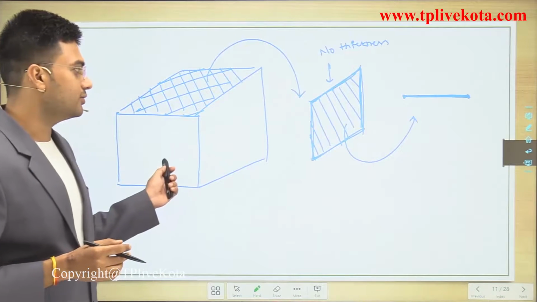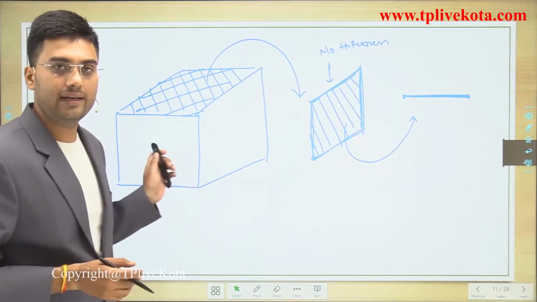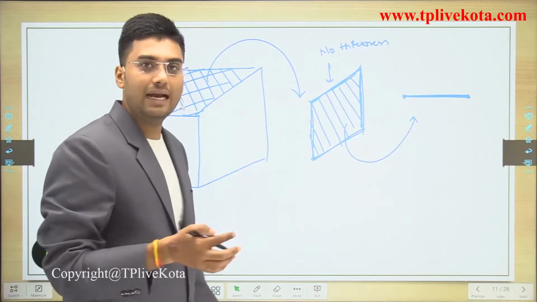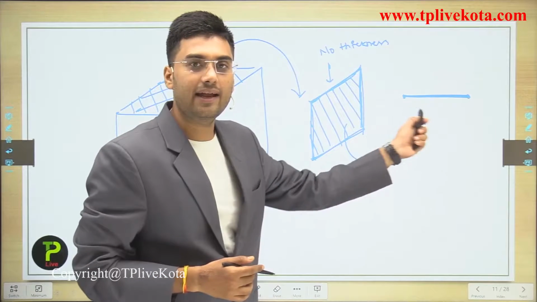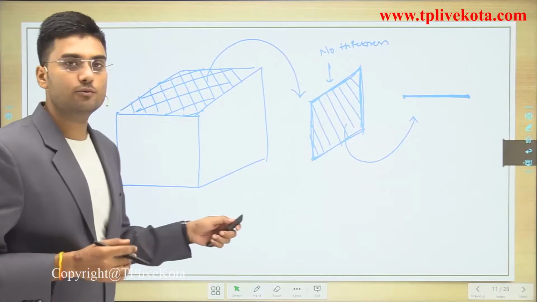So this is the solid. It has thickness, length and breadth, and it can be moved from one place to another. And this is the surface, and the surface ends with lines, and this is the line, and the line ends with points. Clear? So now after this example, let's move to the next slide.